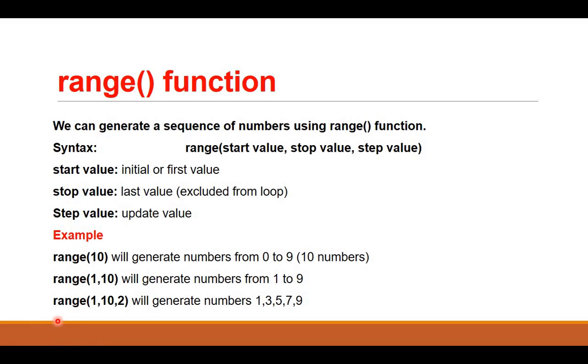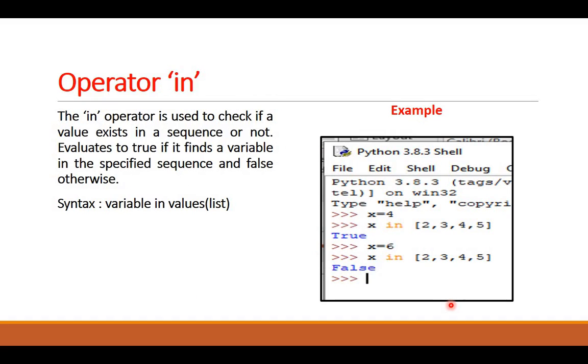If I give all the three things, range, initial value, final value and the step value, then how will it work? It will start with the initial value 1. It will update the value by the step value. So here it is 2, so it will give me 3. Then 5, then 7, then 9 because 10 is the last value. This way we will get some values to make the loop repeat.